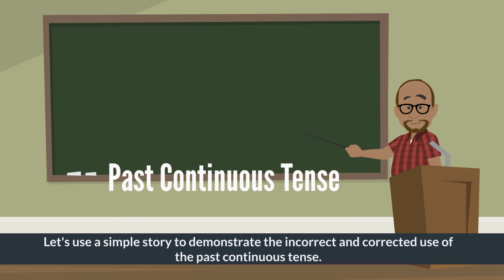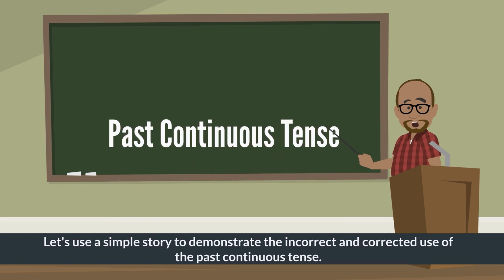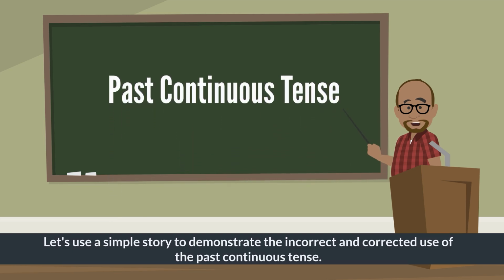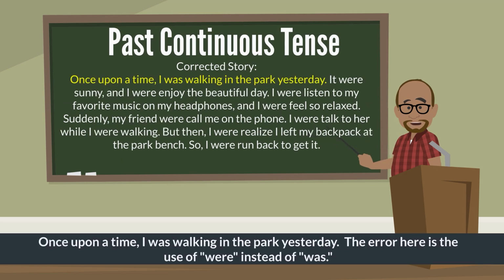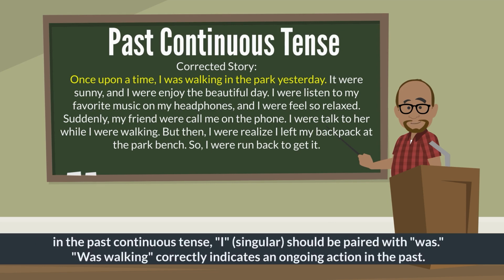Let's use a simple story to demonstrate the incorrect and corrected use of the past continuous tense. Once upon a time, I were walk in the park yesterday. Once upon a time, I was walking in the park yesterday. The error here is the use of were instead of was. In the past continuous tense, I, singular, should be paired with was. Was walking correctly indicates an ongoing action in the past.